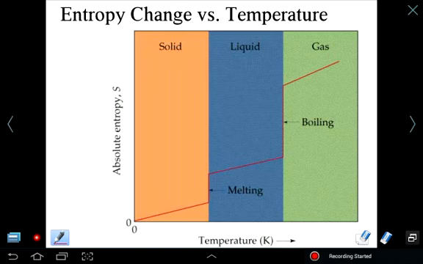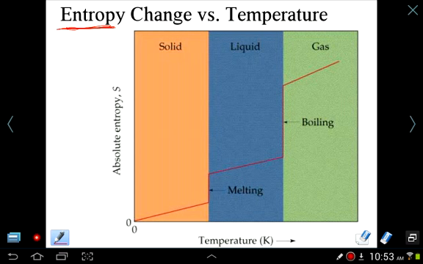Chapter 19, Lesson 2. In the first lesson we talked quite a bit about entropy. We're going to talk some more about entropy, but now in a more quantitative way. So we said that entropy changes can be looked at for different systems, whether chemical or physical systems.